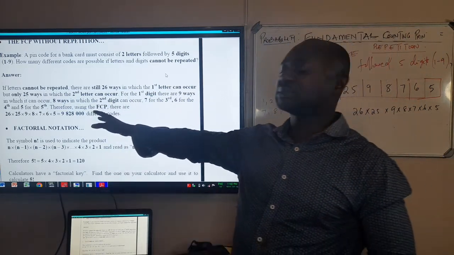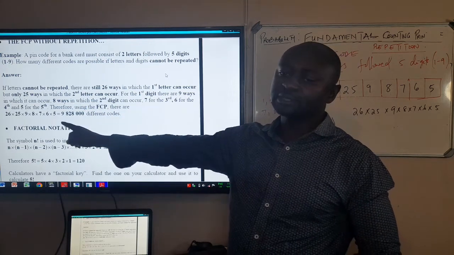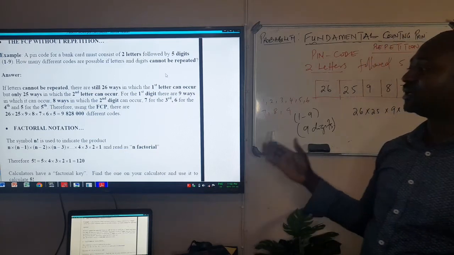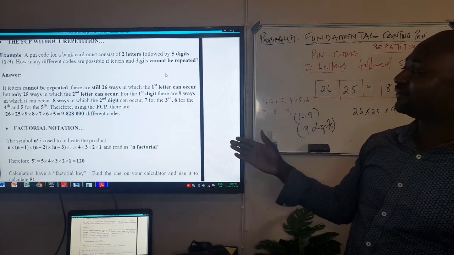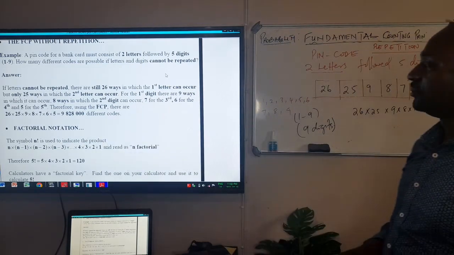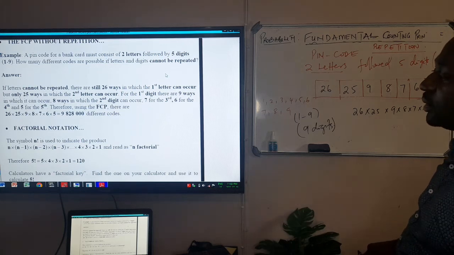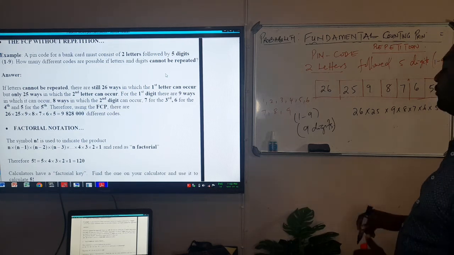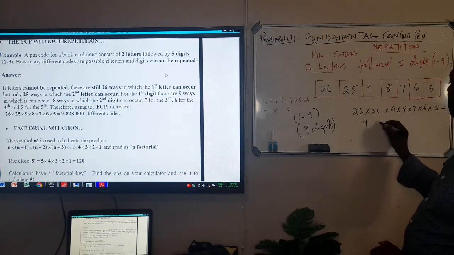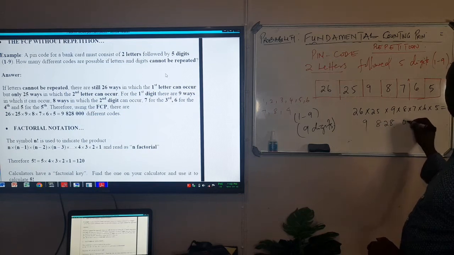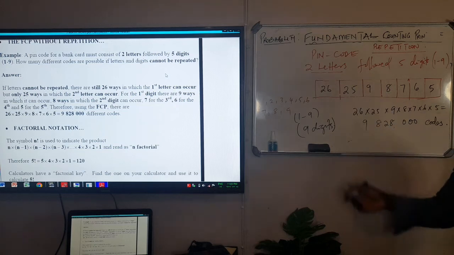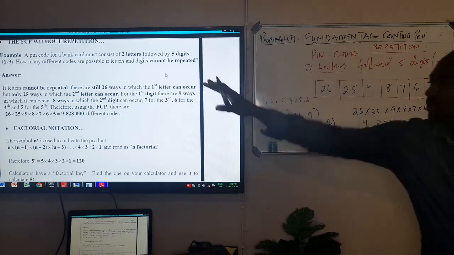Therefore, by the fundamental counting principle, it is 26 times 25 times 9 times 8 times 7 times 6 times 5, and the total answer is 9,828,000 different codes. So you press it on the calculator and it gives you 9,828,000 codes. So we can make these codes for different customers in the bank if we use this approach.